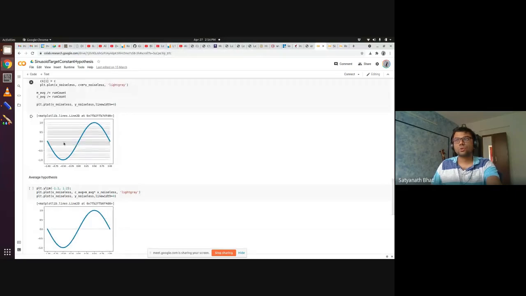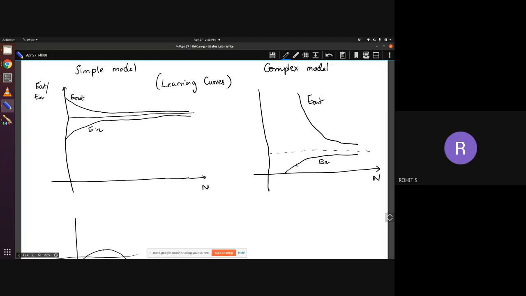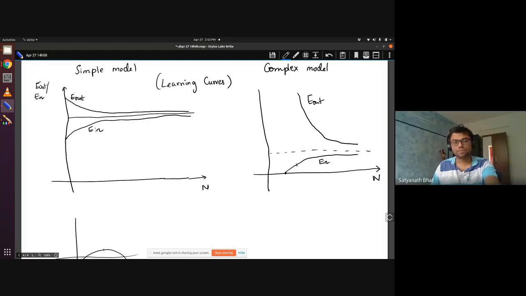What will end up happening is it will be more and more difficult for you to fit. You may not understand for constant, but for linear with 2 points, what was the error, Rohit? What was the error for 2 points? 0, sir. So when I make 3 points, do you expect 0 error? No, sir. So it becomes more and more difficult to fit with your model the set of points that are given to you. That is why E in increases. Does that make sense? Yes, sir.